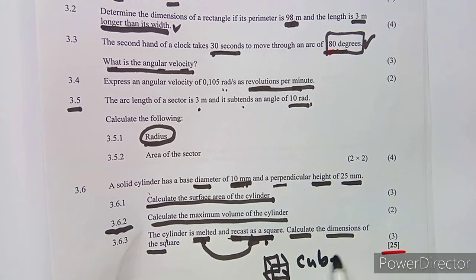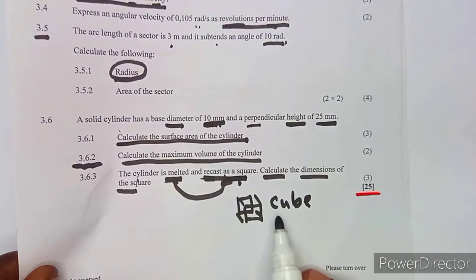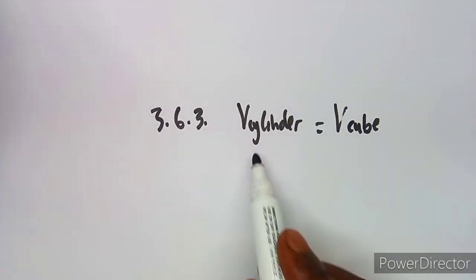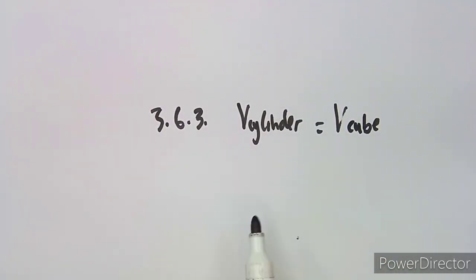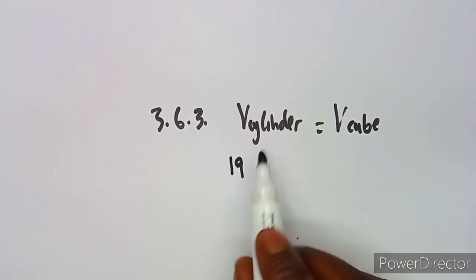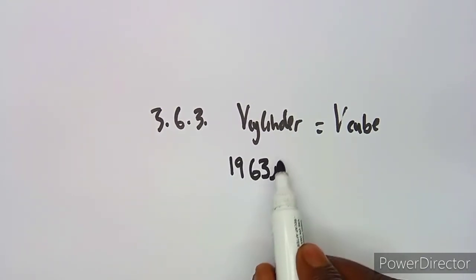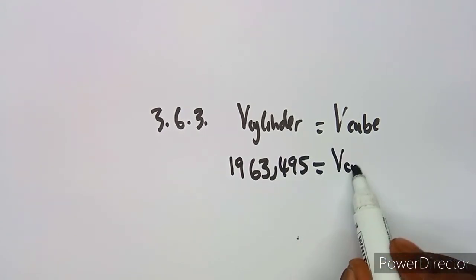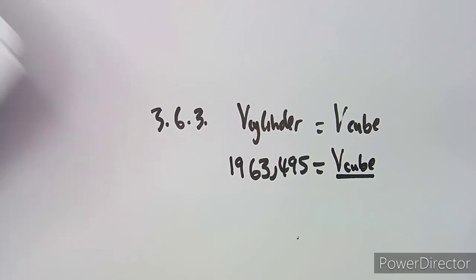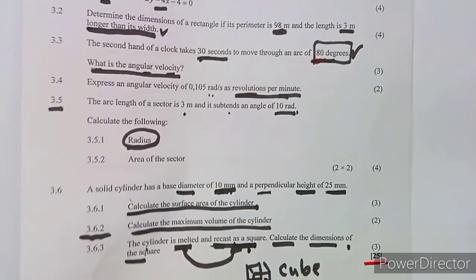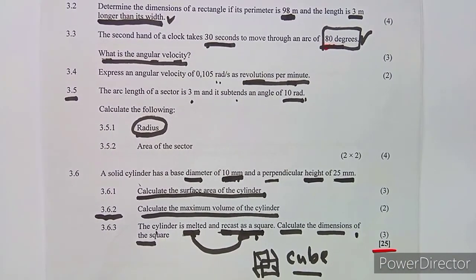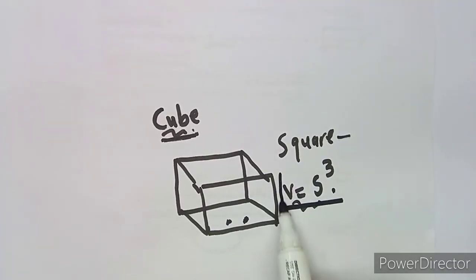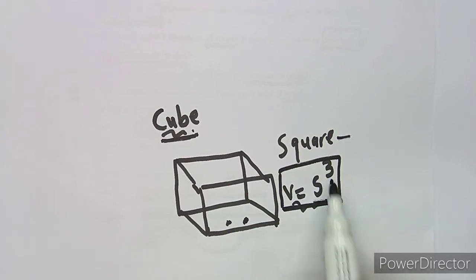That's the special name. So if the volumes are the same and we want to calculate the dimensions, we say the volume of the cylinder that we obtained, which is 1963.495 in this case, is equal to the volume of the cube. The volume of a cube is side to the exponent of 3.